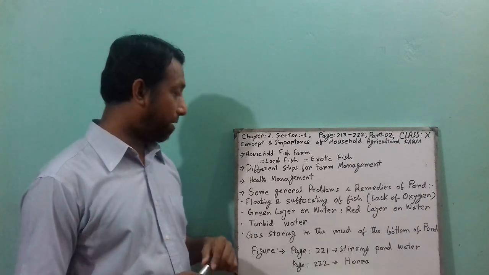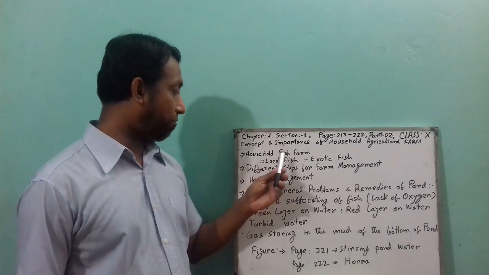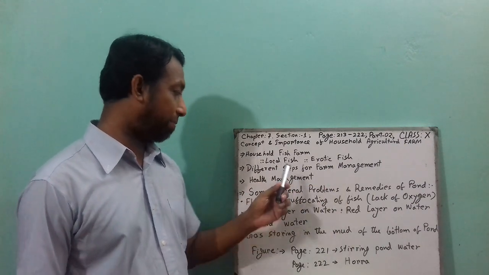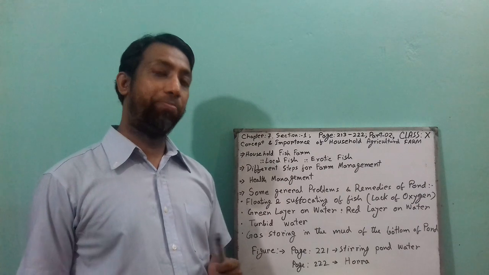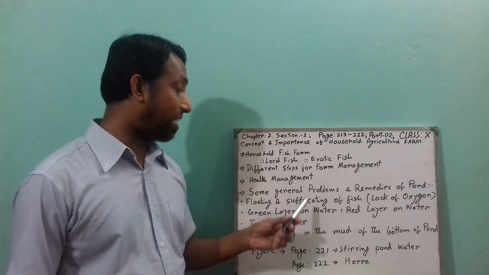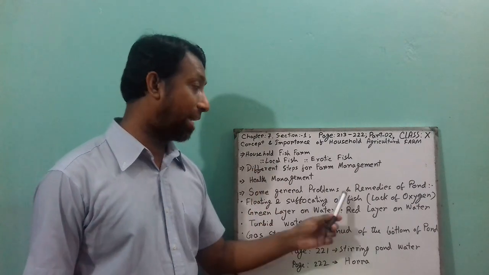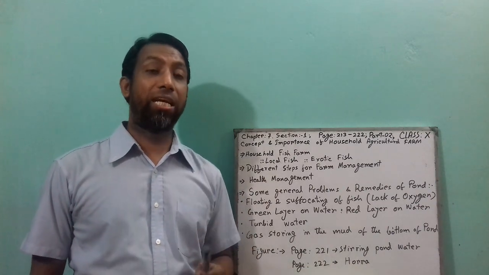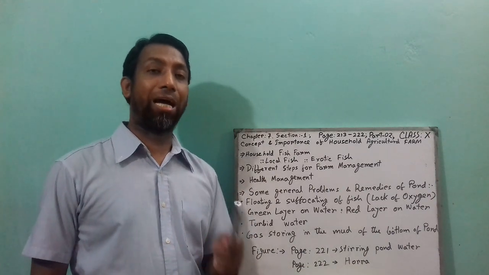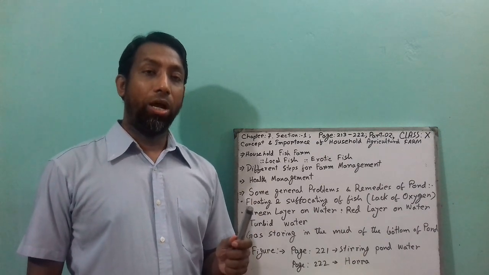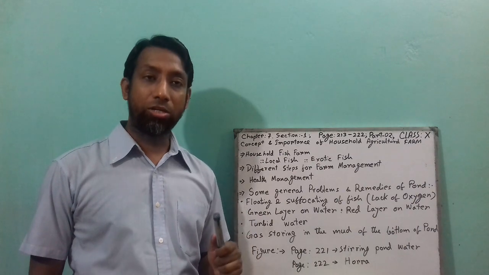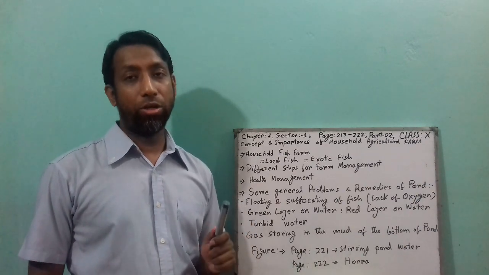Otherwise you have to definitely contact the fisheries officer for advice. So this is the point for household fish farms, which is local fish, exotic fish, different steps for farm management and health management. Now I will describe some important steps, important problems and remedies of the pond, which you have to maintain properly. Otherwise the fish production or fish culture will not be very good in your pond.